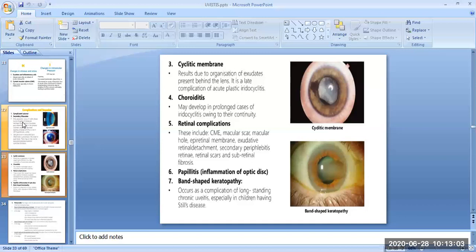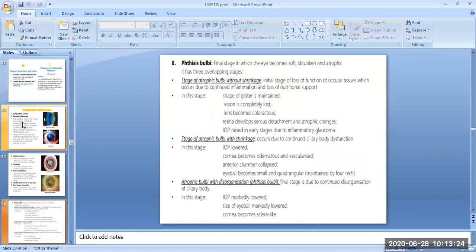The next complication is band-shaped keratopathy. It occurs as a complication of long-standing chronic uveitis, especially in children having Still's disease. In the lower right image, you can see the band-shaped keratopathy.